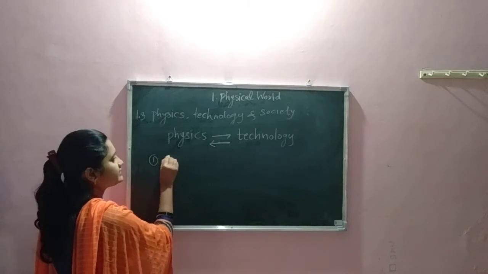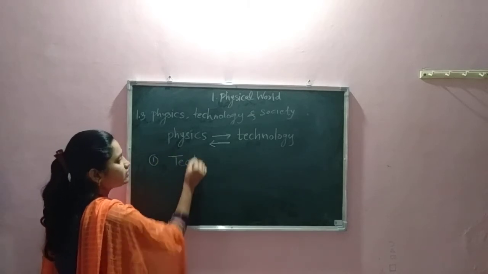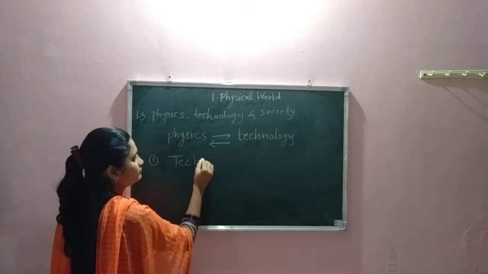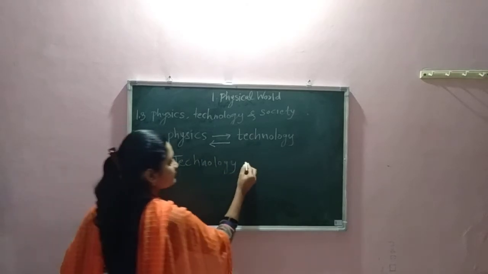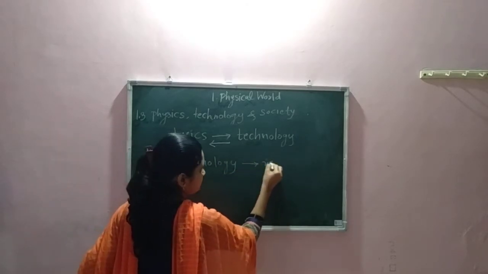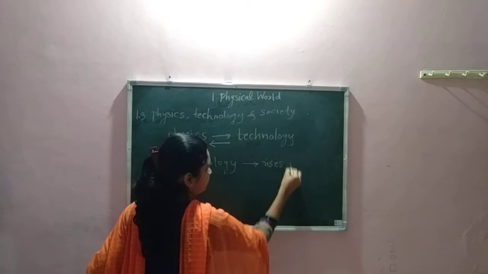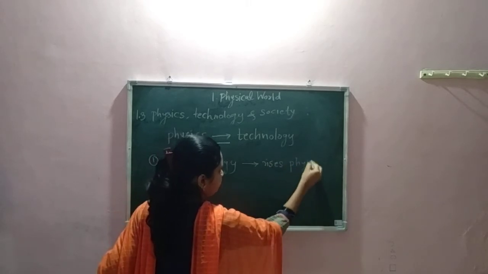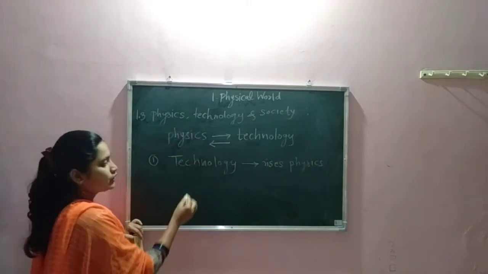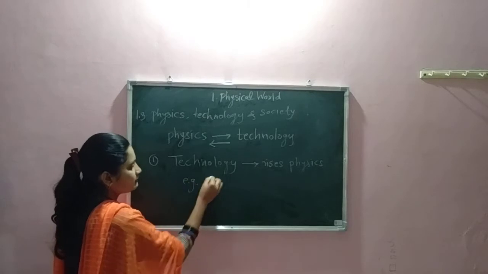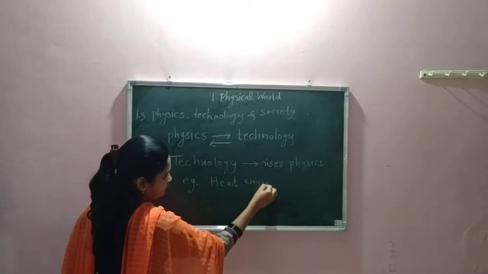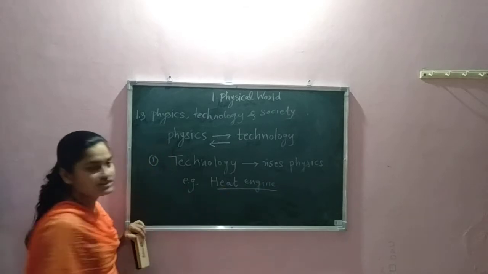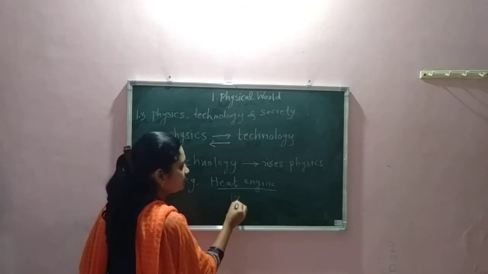First, we will take an example of technology giving rise to physics. See, first we will take the example of the heat engine. The heat engine was discovered in 1700.